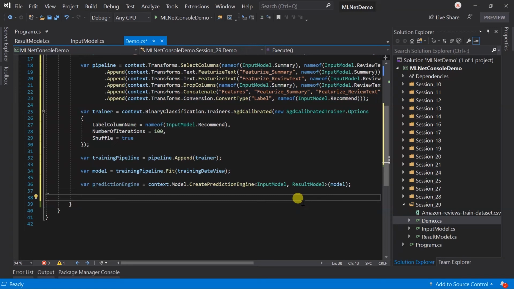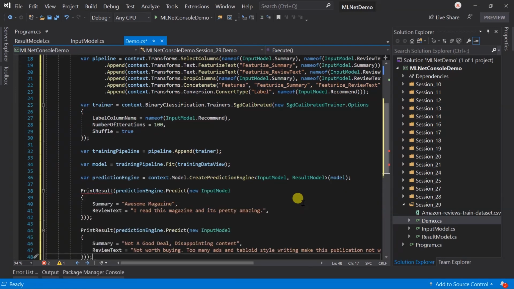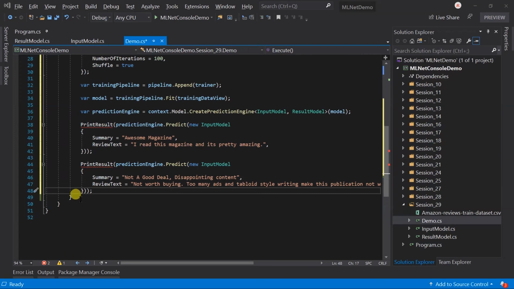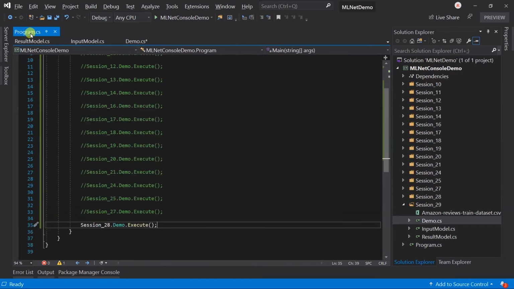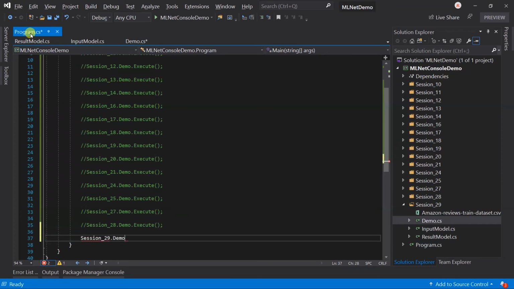Let me paste a few examples for prediction and also paste its helper method. Update the program.cs file, execute this demo, save all the files and run the project.